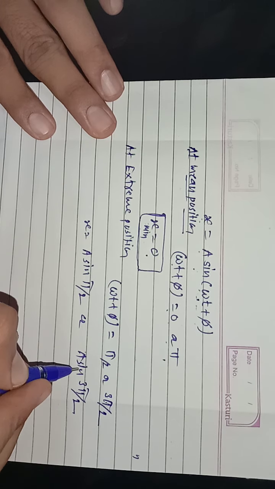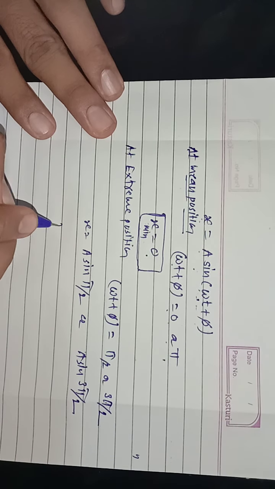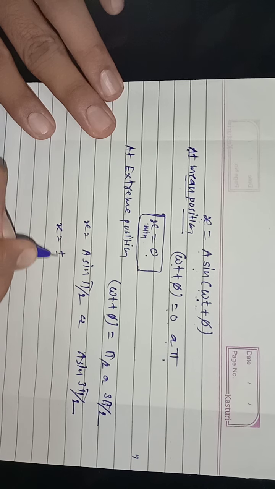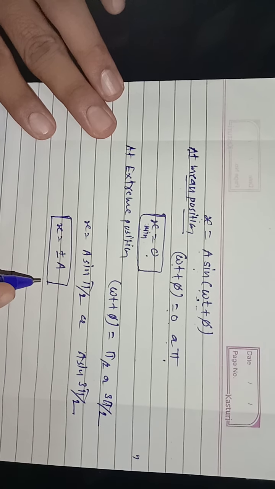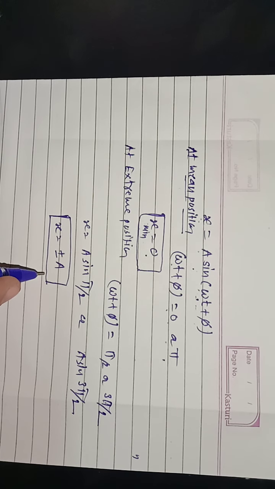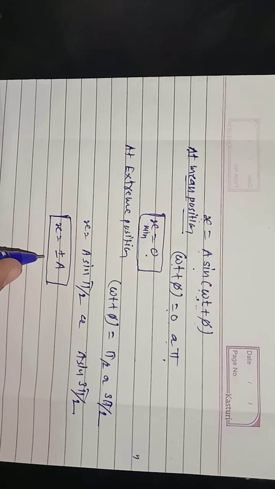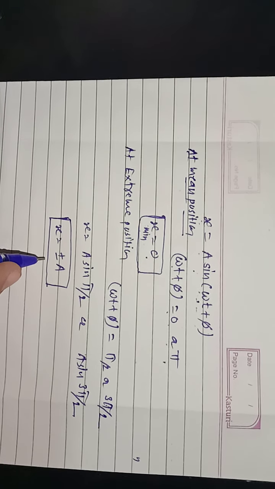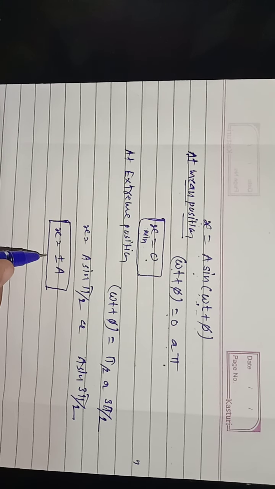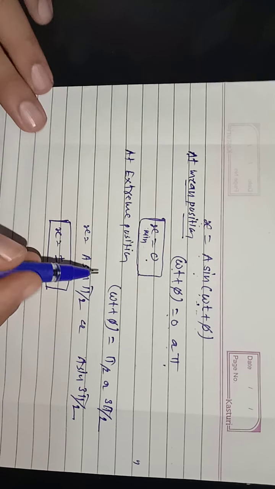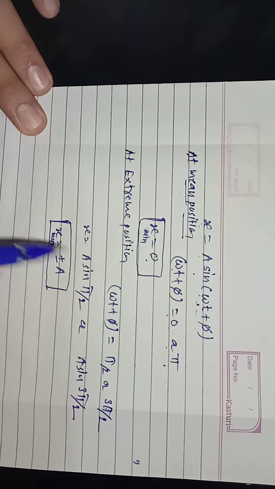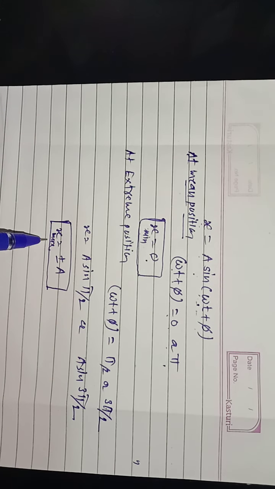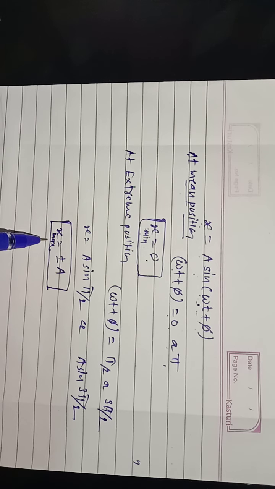We can write like this. So in that case x is equal to plus or minus a. This is the maximum value of displacement at the extreme position. x is equal to plus or minus a, these are x max and x min. These are the extreme values of displacement.